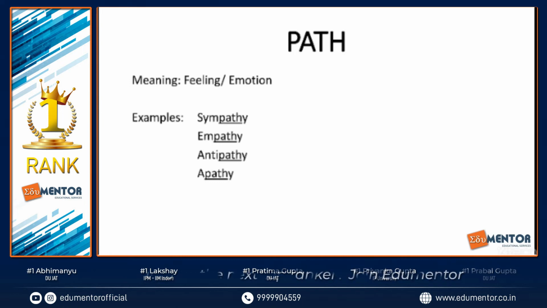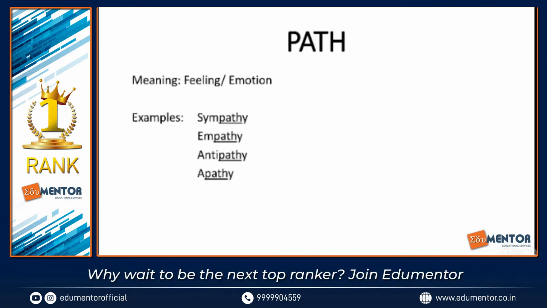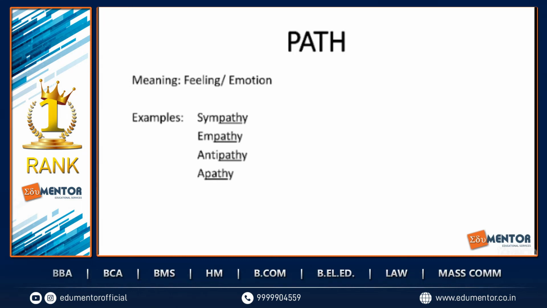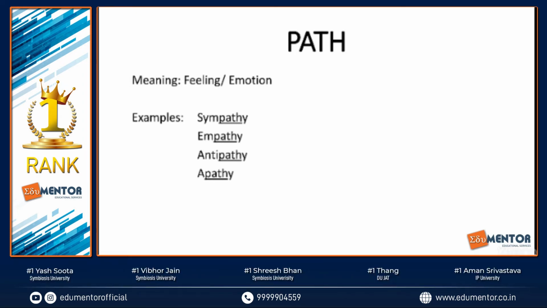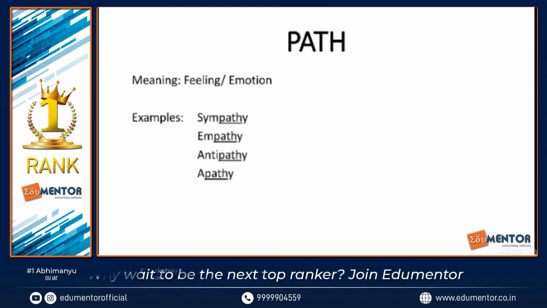So we just added our understanding of anti, which is against something, and path, which is feelings, which is a good thing in that way. And that's how we come to the conclusion that antipathy means feelings of hatred, feelings of dislike or distrust. And regarding apathy, apathy is the feeling of neutrality.